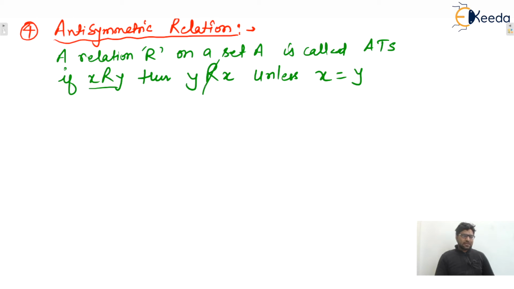Means if (X, Y) is present, then (Y, X) must not be present unless X equals Y, means except X equals Y. If X equals Y, then that is allowed.